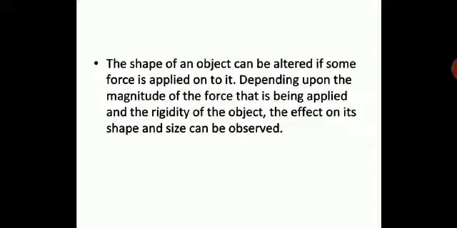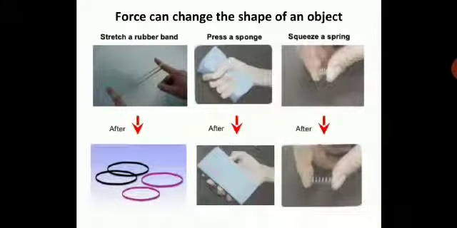Please take it down. A very important point: you can bring a change in the shape of an object with the application of a force. Here you can see that a force can change the shape of an object. Stretch a rubber band: you apply the force and you can stretch it, changing the shape. Press a sponge, the shape changes. Squeeze a spring, and you can bring a change in the shape. Before and after is shown.